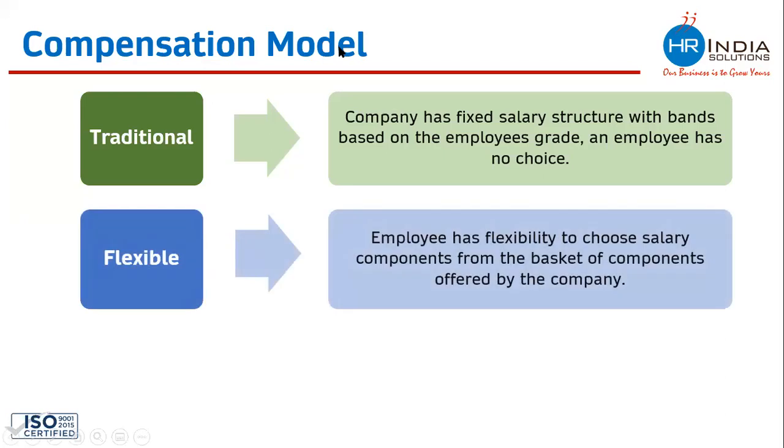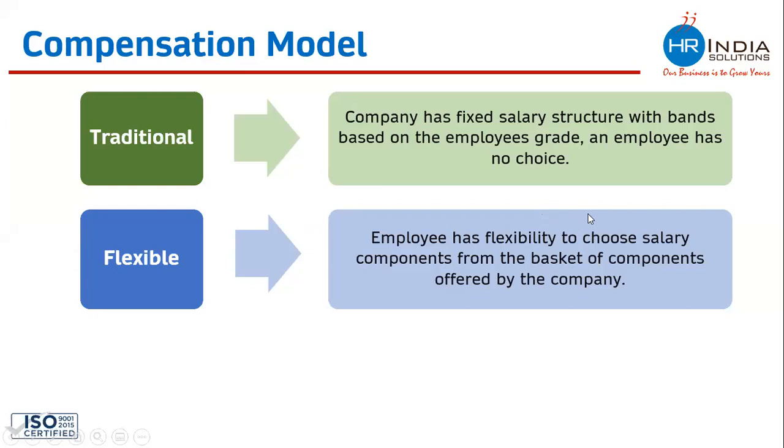Then we have the flexible model. Nowadays, this flexible model is very much in practice. What is the flexible model? The flexible model is a compensation model in which the company majorly decides the base pay of the employee. The company decides the basic salary or the DA. For all the rest of the allowances, the company gives the choice to the employee: this amount is given to you to pick up for the allowances.